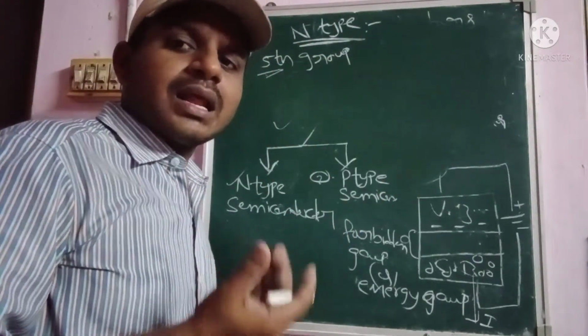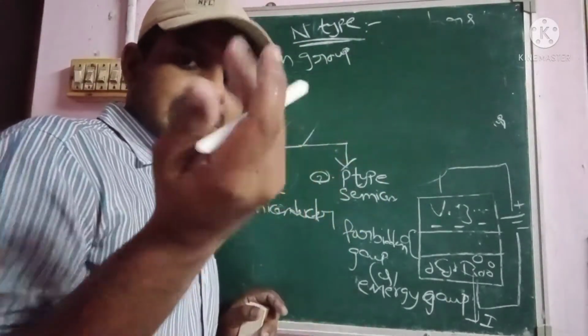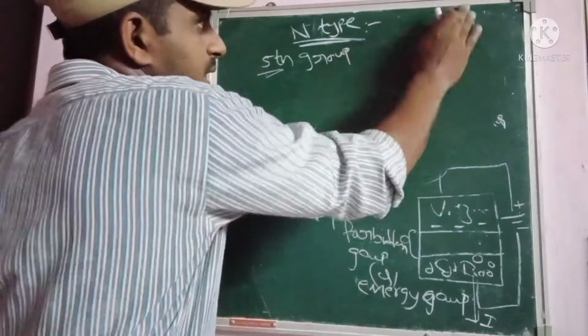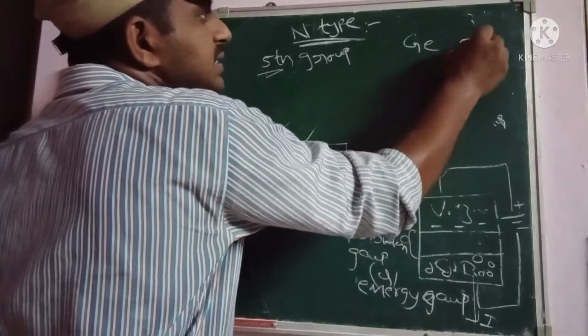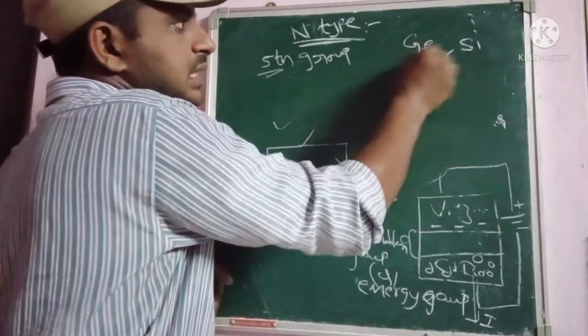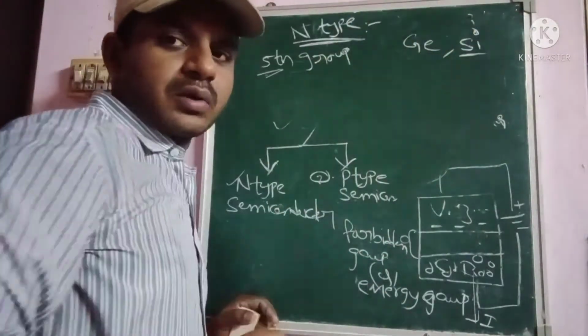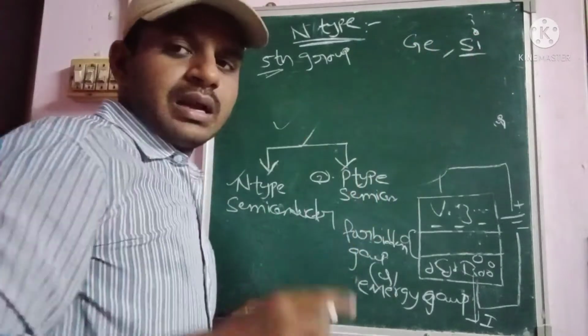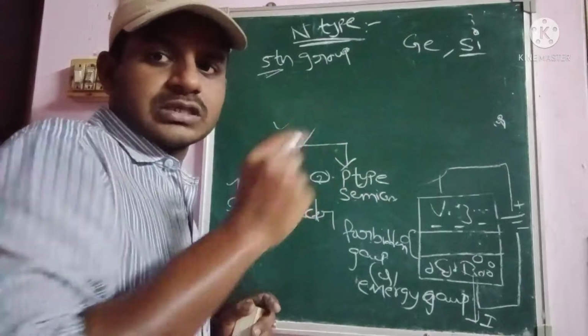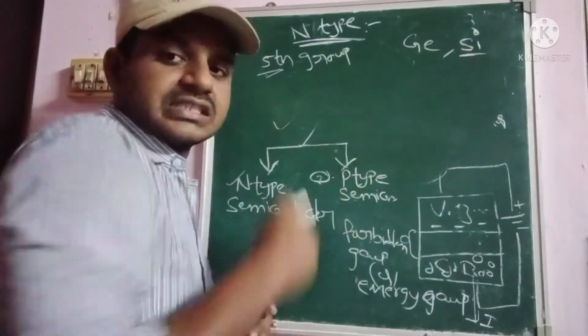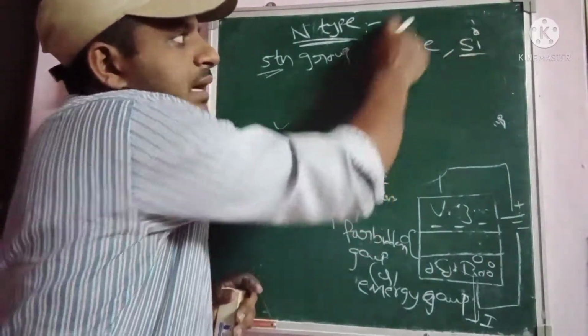For the pure semiconductor, as we already said, examples are either germanium (Ge) or silicon (Si). We take both of them as pure semiconductor material. These are the best examples of pure semiconductor material.